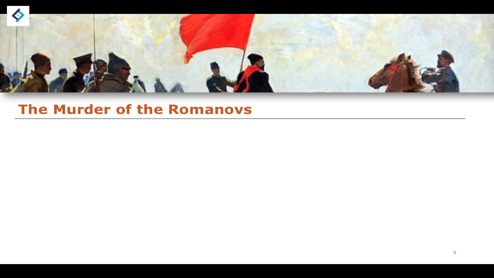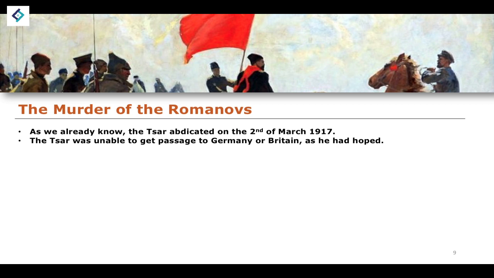Finally, I want to bring into the fold one of the major events which takes place in response to the Russian Civil War: the eventual end of the Romanov dynasty, not just in an autocratic sense when Nicholas II abdicated power, but in terms of an end to the bloodline entirely, which was with the murder of the Romanov family. So we know already that on the 2nd of March 1917, the Tsar Nicholas II abdicates the throne and is essentially forced to abdicate following the February Revolution.